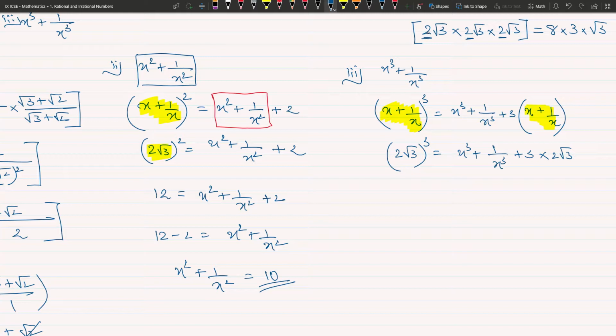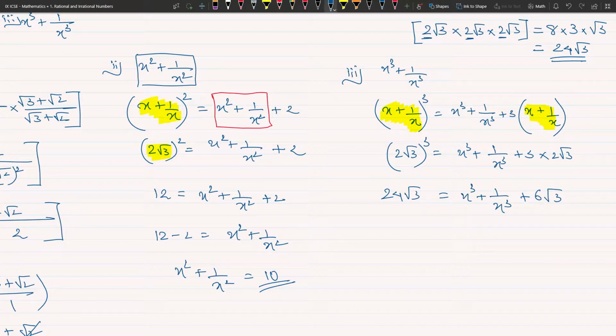So what did you do? Yes, sir. 2 2s are 4, 2 4s are 8. You wrote 8. Then root 3 times root 3, 3. You just wrote 3. And then just root 3 is left. So we are writing 24 root 3. Yes, see, 24 root 3. Okay. Yes, sir. So this is the answer to the left hand side. So I am going to write 24 root 3 here is equal to x cube plus 1 by x cube plus 2 3s are 6, 6 root 3.